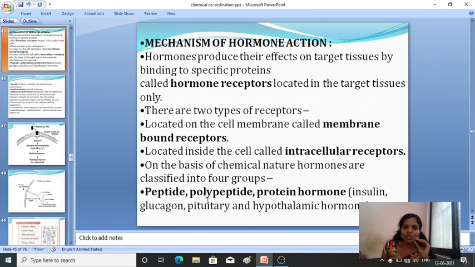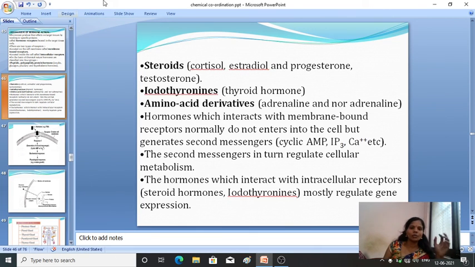On the basis of chemical nature, hormones are classified into four groups: peptide, polypeptide, protein hormones. So insulin, glucagon, pituitary and hypothalamus hormones are there. Then next comes the steroids: cortisol, estradiol, progesterone and testosterone. These are the types of steroid hormones. Iodothyronines, that is the thyroid hormones. Amino acid derivatives: adrenaline and noradrenaline.